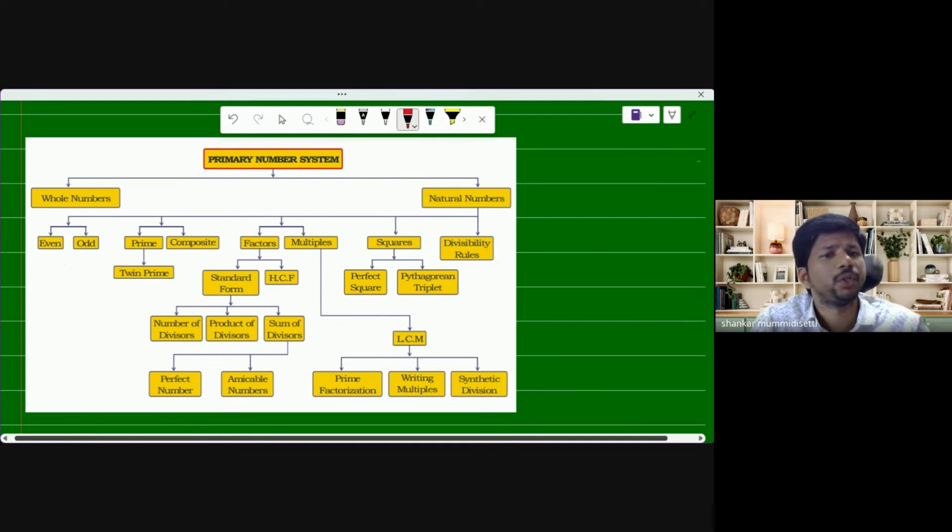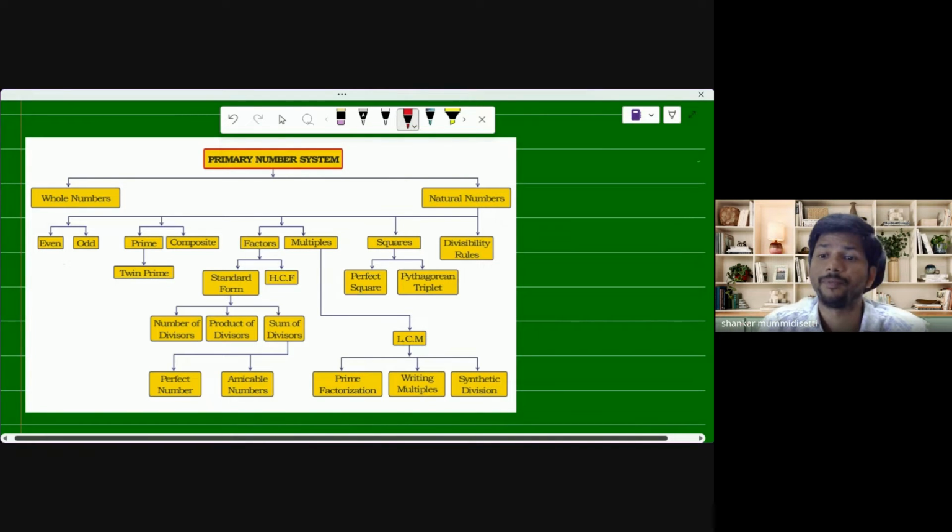So here today I am going to discuss, first of all, in the primary number system, what are natural numbers. Natural numbers, as the name itself says, come from our nature and our surroundings, where so many things are there. How are we counting these things? Obviously, we are counting with one. Let us assume some books are in front of me.